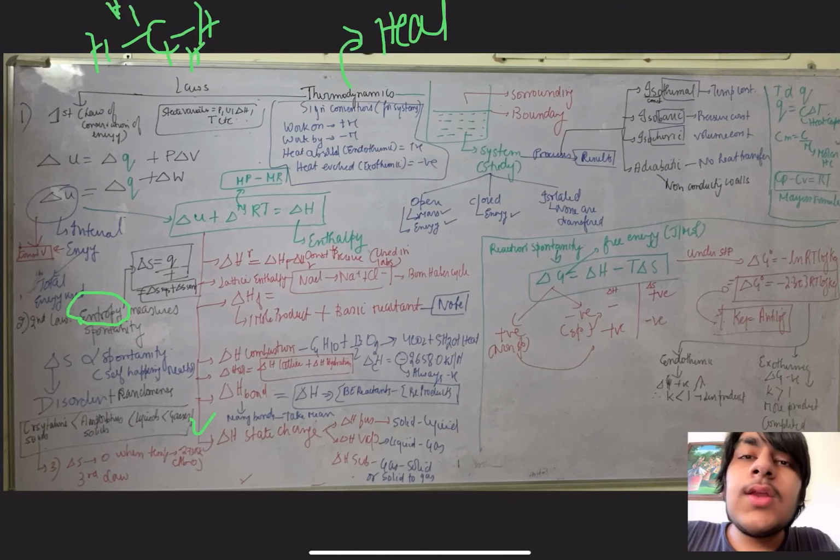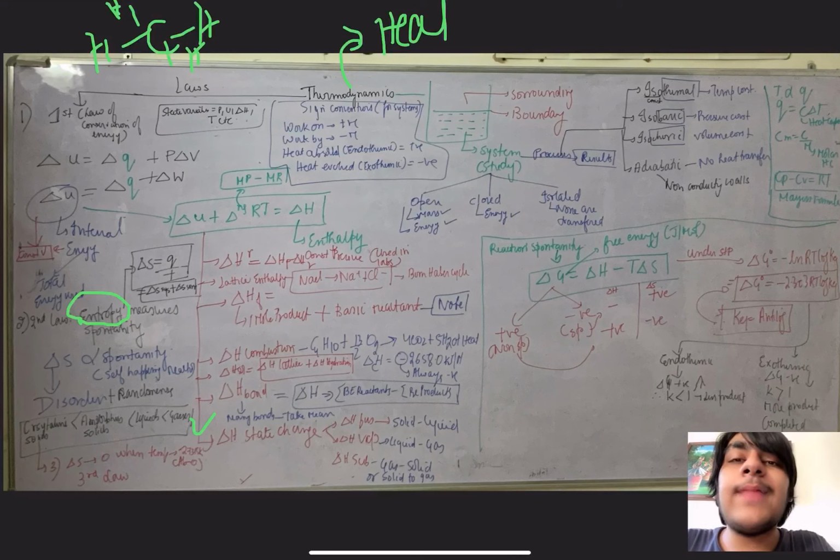Now, changing ln to log, you should know we have to multiply by 2.303. Then delta G naught becomes minus 2.303 RT log K equilibrium, and from here both delta G naught and K equilibrium can be found out. One important thing, we will relate these two formulas again for spontaneity.